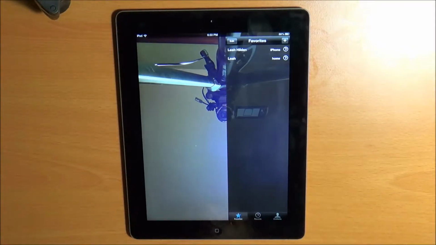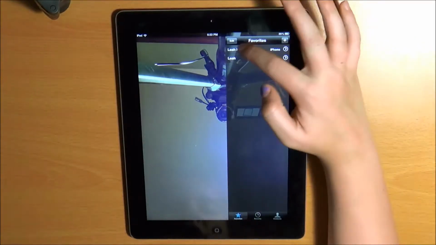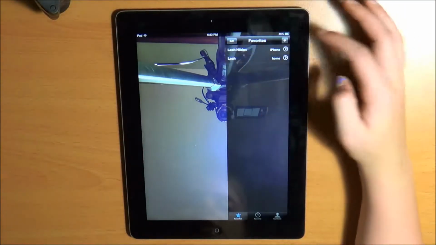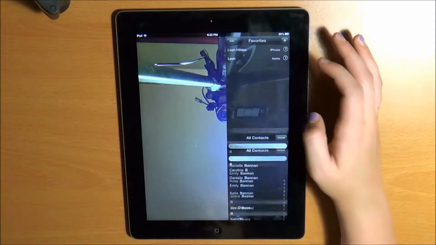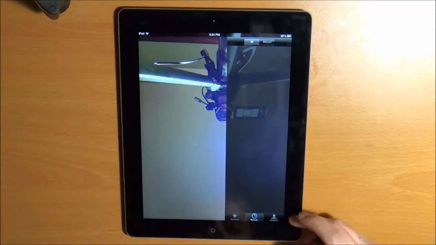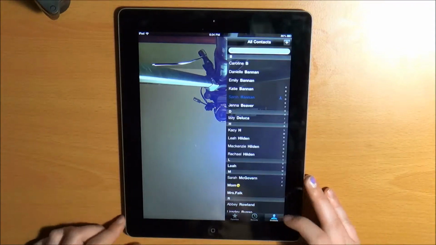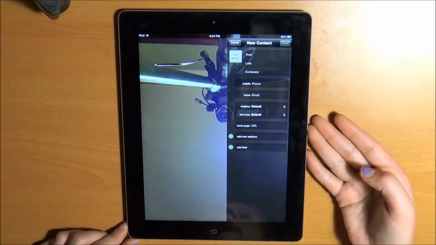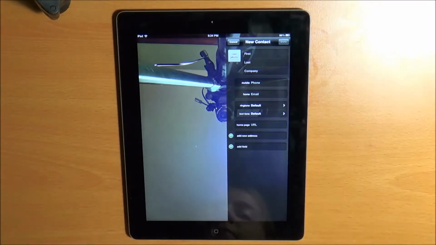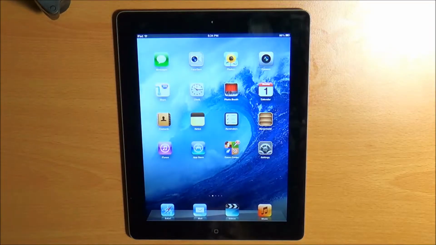And FaceTime is pretty much like a video chat, so that's pretty much it. You can edit your favorites, hit done. You can add favorites. And so yeah, you can also add contacts under here, but you also have the Contacts app, so you really don't need to do that unless you just hit this one in a hurry.